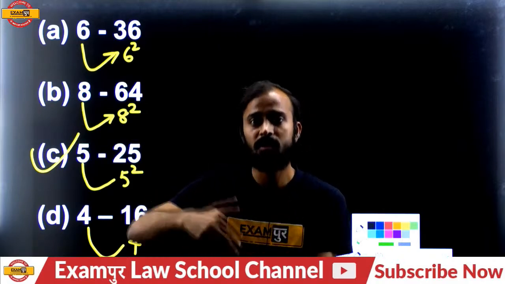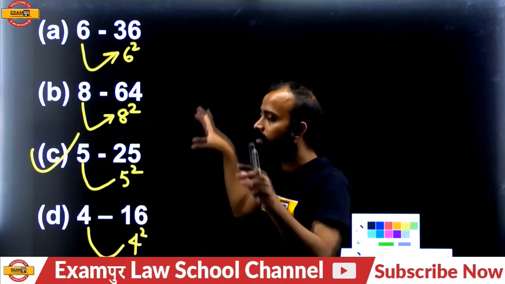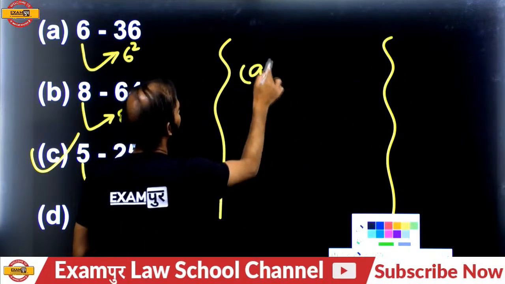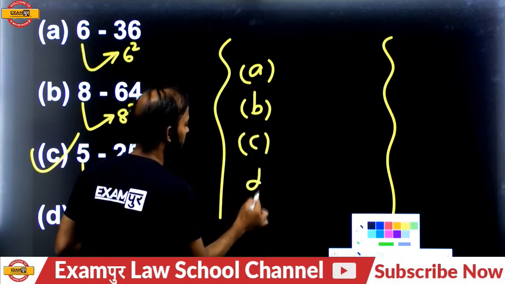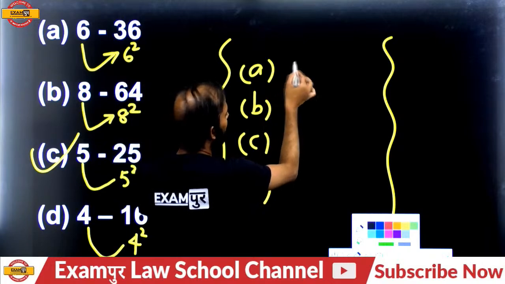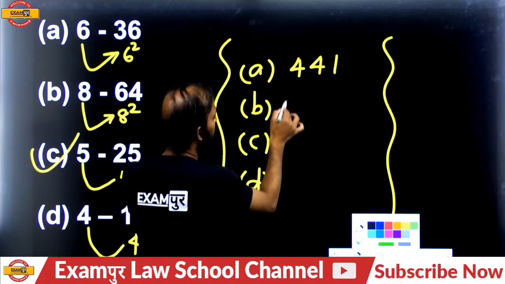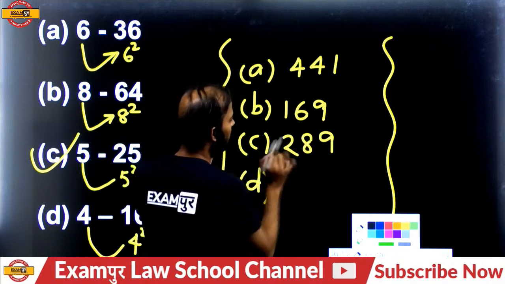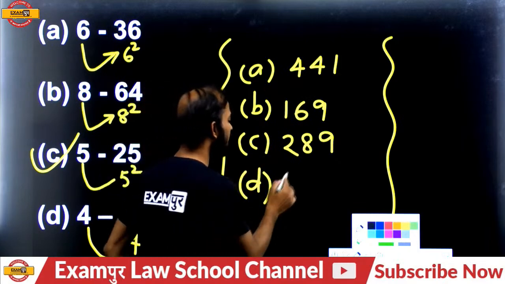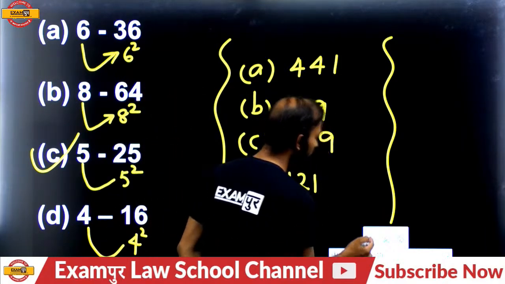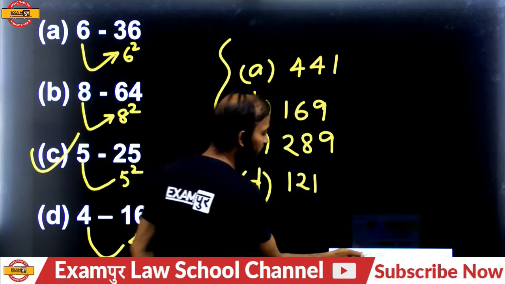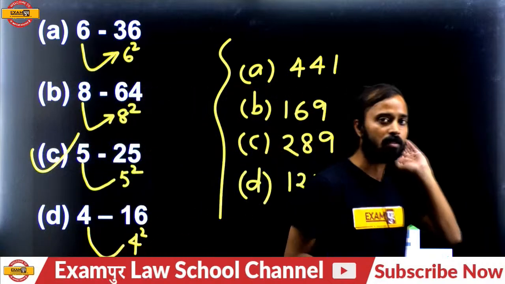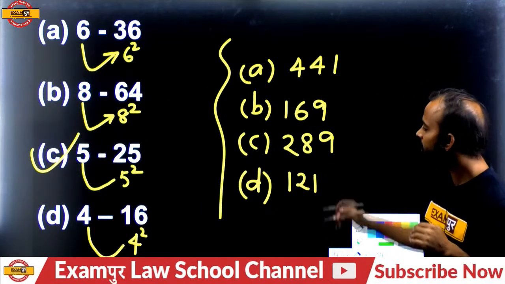When you don't get the answer on the surface, you have to go deeper. Let me give you an example, option A, option B, option C and option D. For example, look: 441, 169, 289 and 121. So please find out what will be the answer in the given question. Gaurav Mishra and all, please look at the question. Look at the numbers: 441, 169, 289, 121.